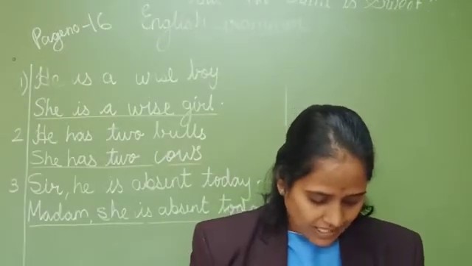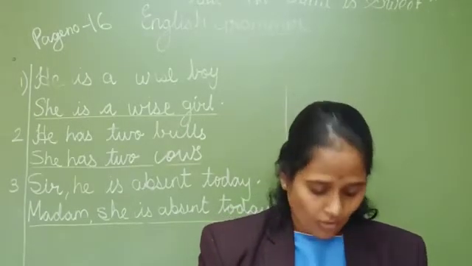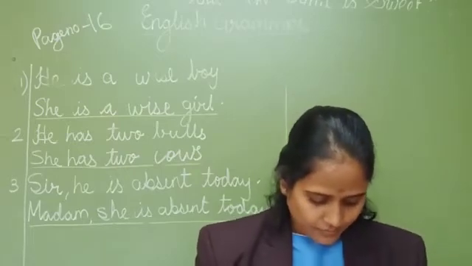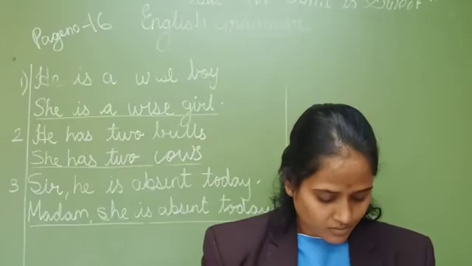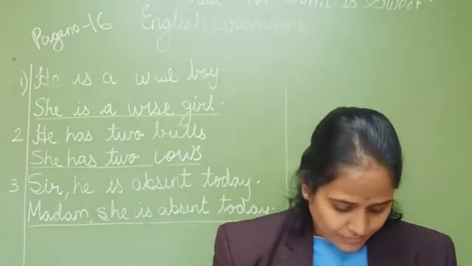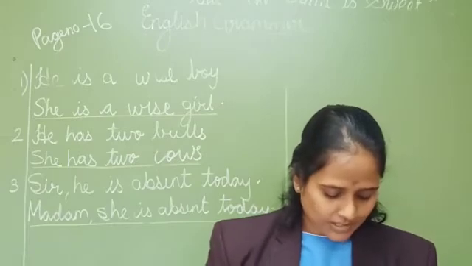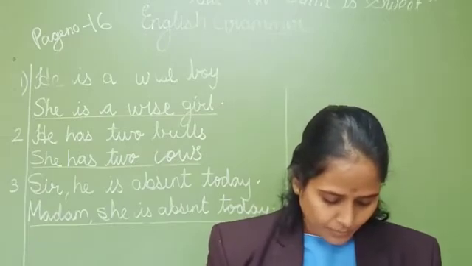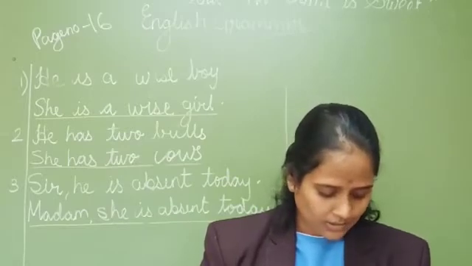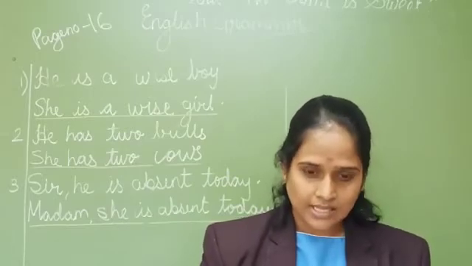Fourth example we have the tiger killed the fox. Now the tiger will become tigress, fox will become vixen. So the tigress killed the vixen. Fifth example we have he wrote a letter to his nephew. Now he will turn to she. She wrote a letter to her niece.